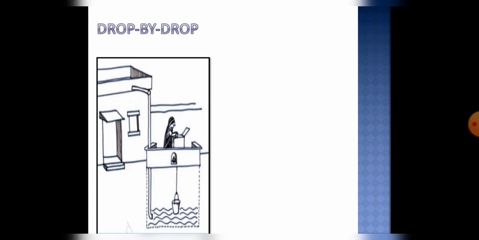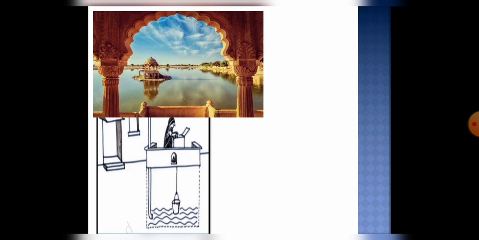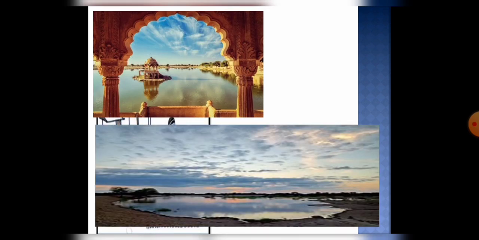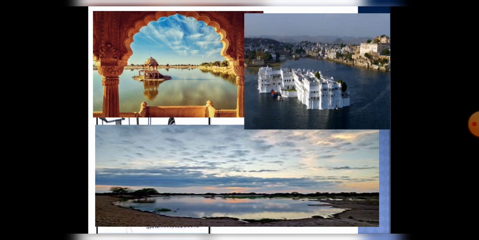Besides Jaisalmer, many places in Rajasthan get very little rainfall. But most of the villages in these areas did not have a shortage of water. Remember, these areas do not have a shortage of water. And why so? Because people know that every drop of water is very precious. So they all together made lakes and johads to collect the rainwater.